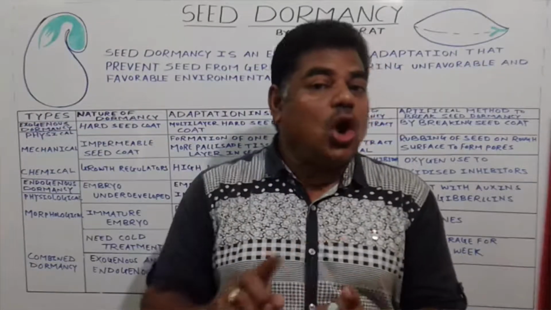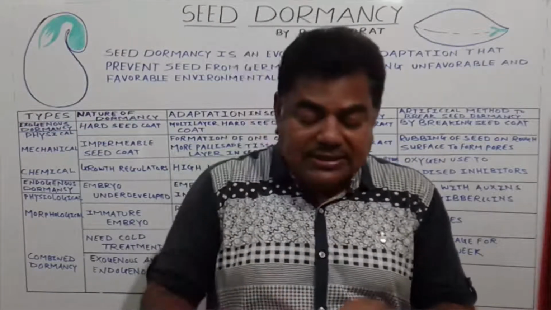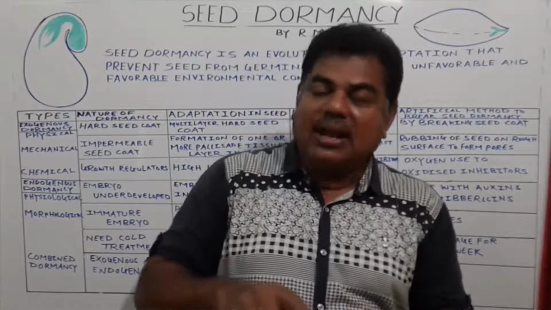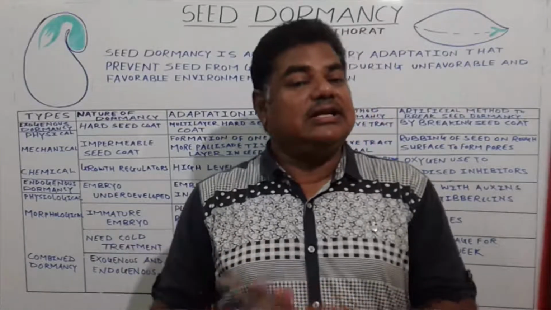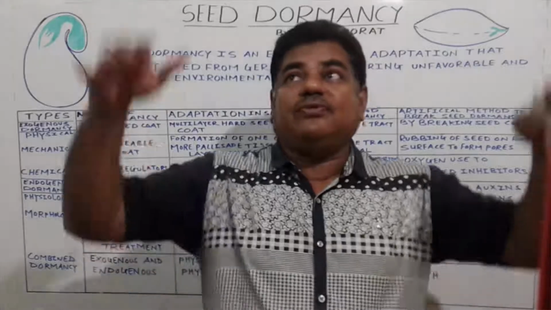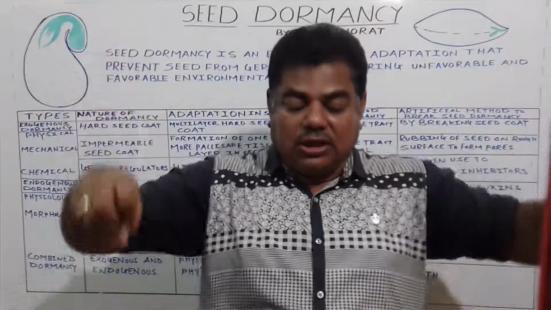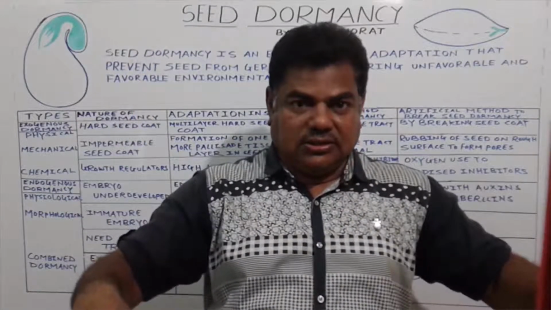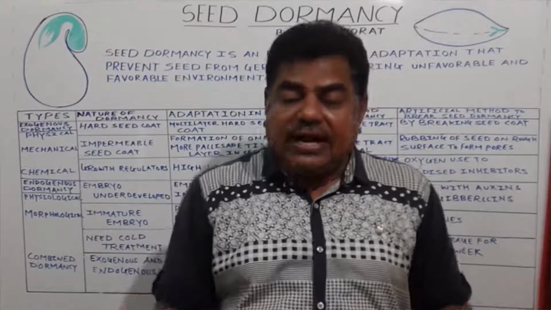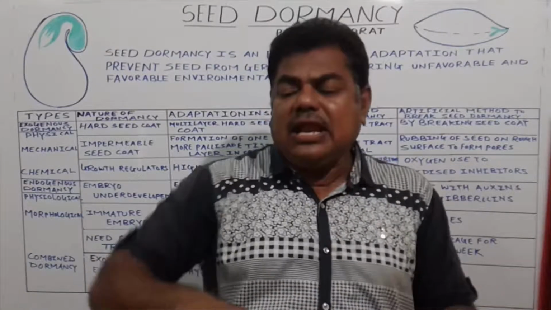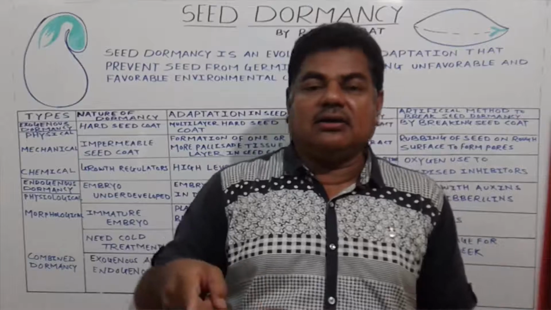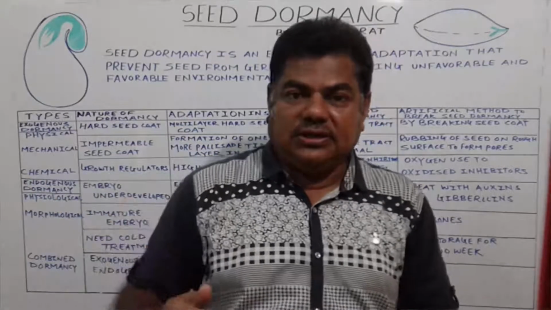Seeds do not germinate. Why do these seeds not germinate in favorable as well as unfavorable conditions? Because if all the seeds, when they fall down on the earth, germinate at one time only in a particular area, they do not flourish.